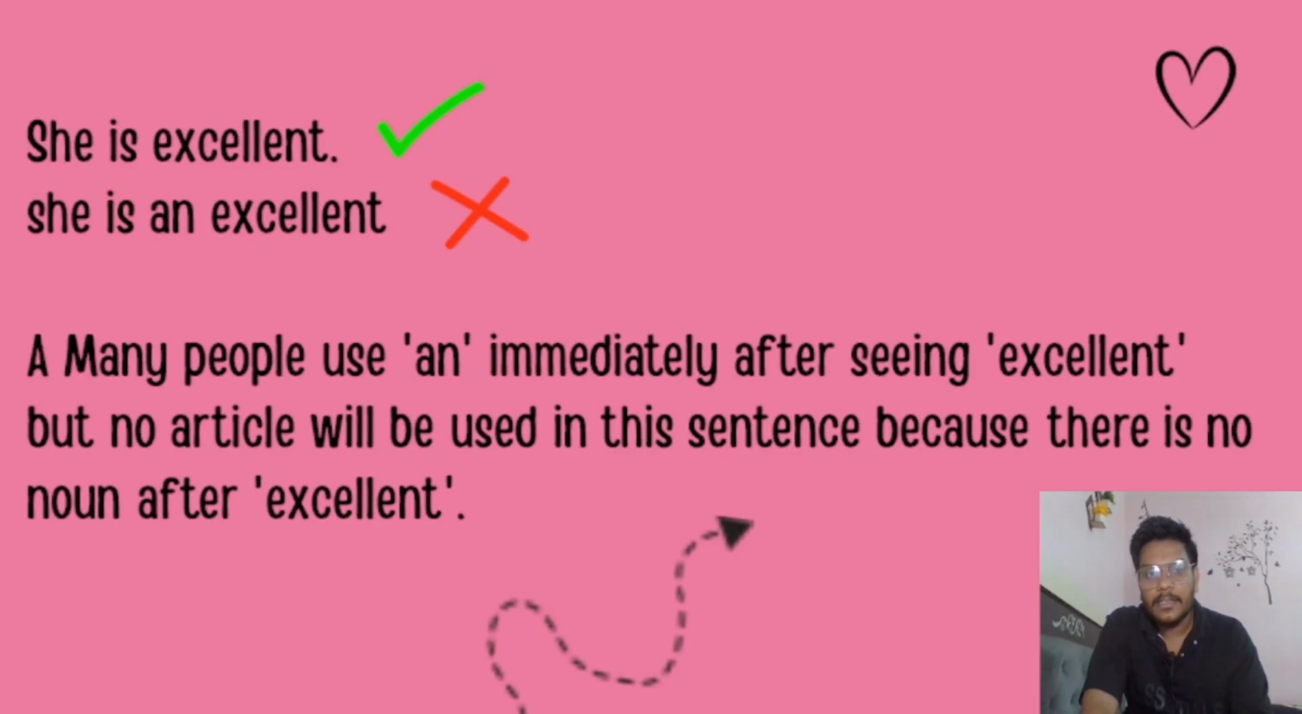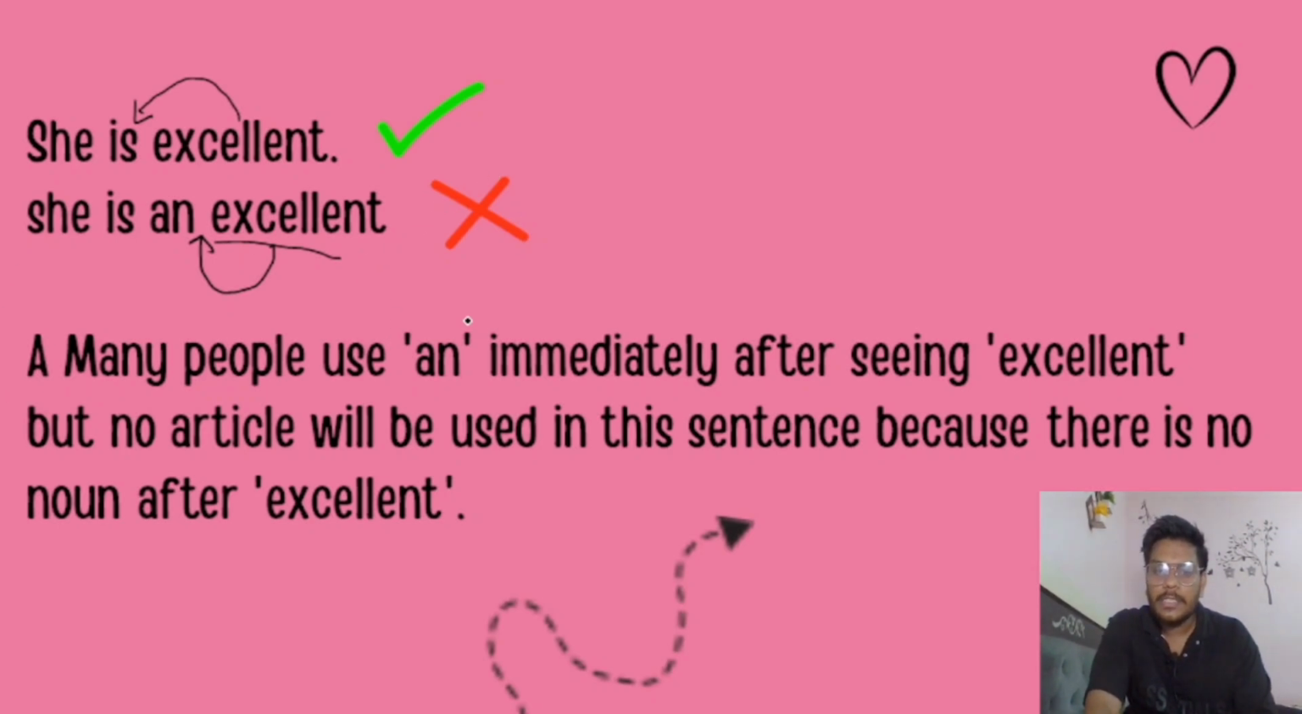Next, she is excellent. What have I written here? She is excellent. Excellent is an adjective, so this sentence is correct, because before an adjective we don't have to use any kind of article. She is an excellent. Here excellent is an adjective. Do you know what an adjective is, Ravi? That's nice. So before an adjective we don't have to use an article. That's why this sentence is incorrect.